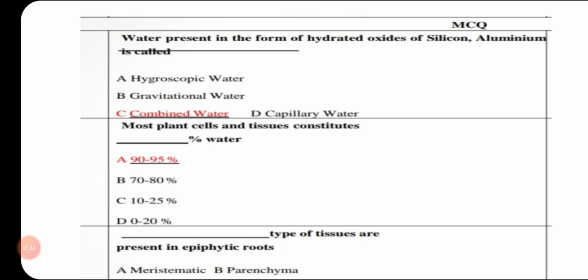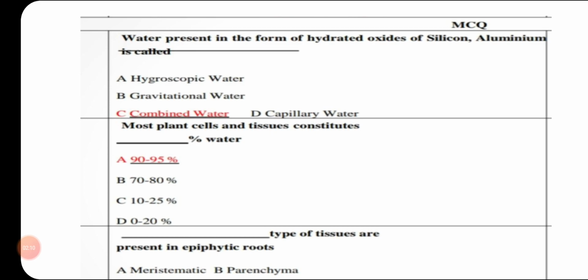When you are writing the answer, if you are not writing the question, that is okay for exams. There is no need to write the question, but when you are writing the answer, you have to write the correct answer with the correct alphabet mentioned. That means the answer 1 is option C, combined water. You have to write C combined water. That is considered the entire answer. Just don't write only combined water. You have to write C combined water. That is what is considered in exams.